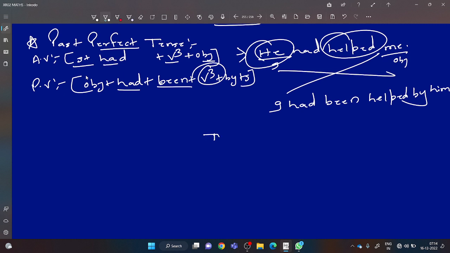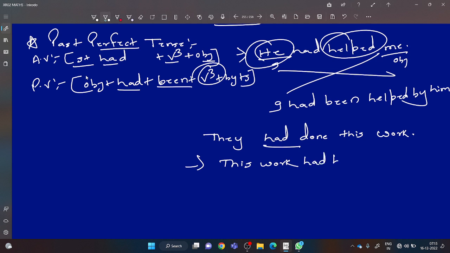Take one more question. They had done this work. Its passive voice will be this work. Please solve. Had, after had you will use been, main verb V3, done by them. But dear students, do you know, even if you don't write by them, it is correct. So in note, please write down everyone. By plus agent, everyone please write down in your copy.